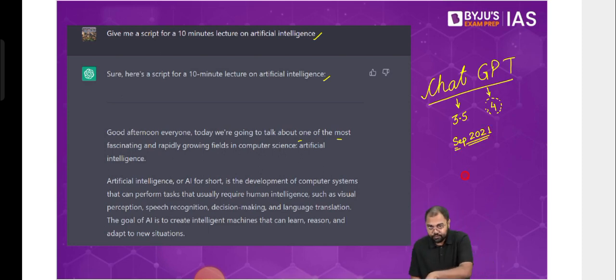But with ChatGPT version 4, you have certain additional tools that can be used for current affairs. For example, there is Scholar AI that can be used along with ChatGPT. If I ask ChatGPT along with Scholar AI for the top 10 articles on Chandrayaan 3 that have been published in the month of August, it will be able to give me those 10 articles. Then I can pick one of those articles and ask ChatGPT to summarize it for me. I can say, okay, article number 3 seems interesting, please summarize article number 3 for me. It will be able to summarize that article for me.